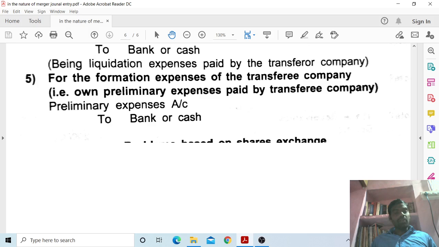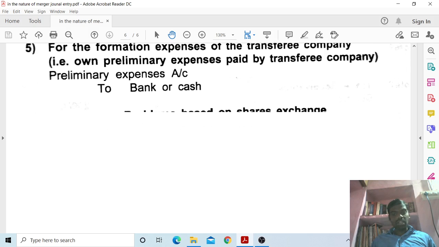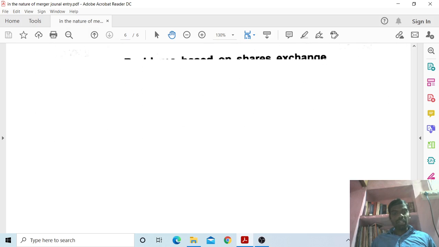Fifth one, for the formation expenses of the transferee company, if any, preliminary expenses paid by the transferee company, preliminary expenses account debit to cash or bank account.